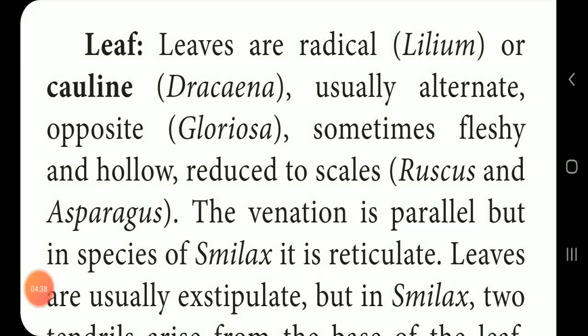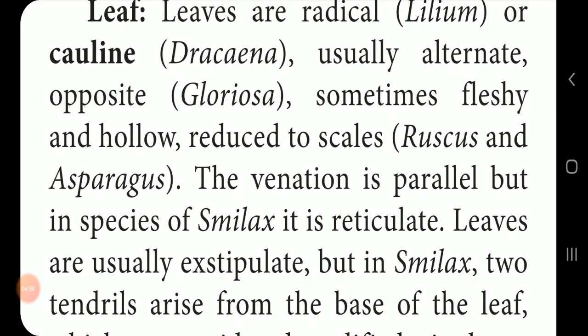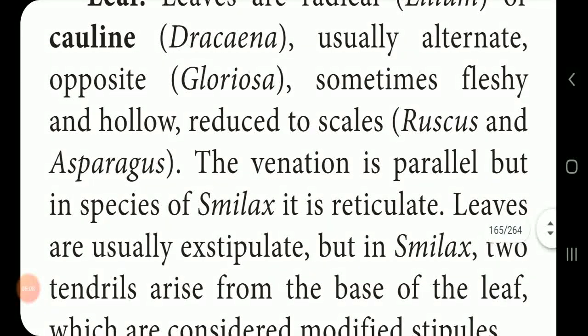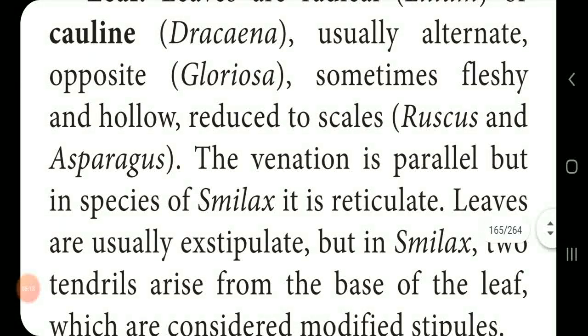Next, we observe the leaves. In the Liliaceae family, leaves are radical, for example Lilium. In some plants like Dracaena, the leaf arrangement is alternate, and opposite we can observe in the Gloriosa plant. Sometimes the leaves are fleshy and hollow, or reduced to scales, for example Ruscus and Asparagus. Mostly the leaf venation is parallel venation. This is one of the peculiar characters of monocots.